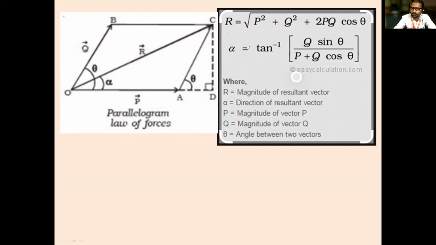Okay. Next, how will you write the direction? Tell. Alpha is equal to? This is the time to speak. All of you tell me the direction. Either it was P or it was Q, so what did I write? This is F1, and this is F2.